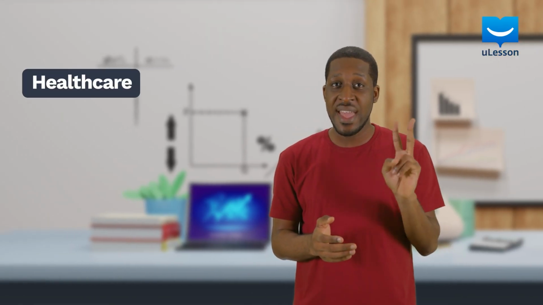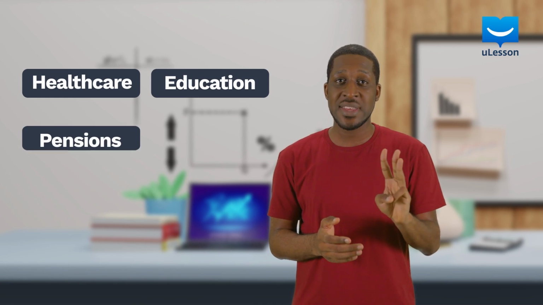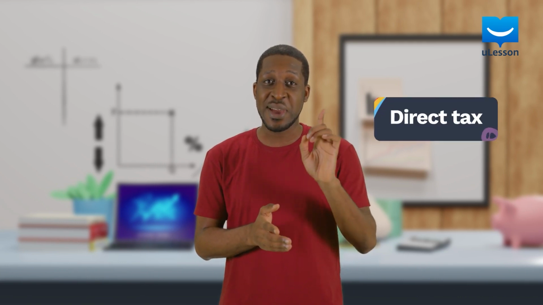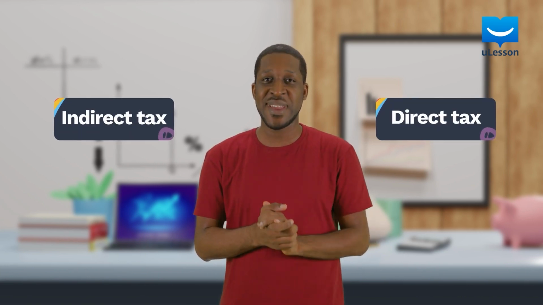The government spends taxes on healthcare, education, pensions, justice and security. There are two main types of taxes, namely direct tax and indirect tax.